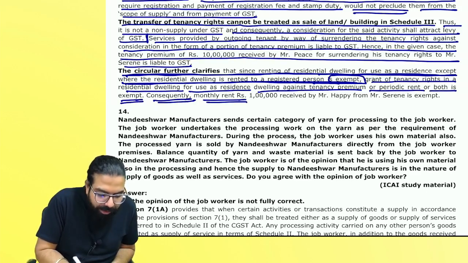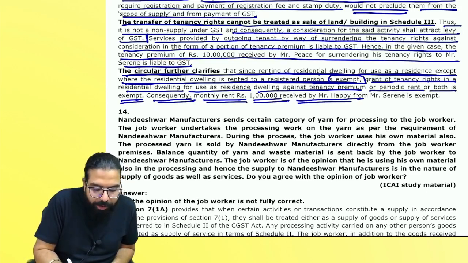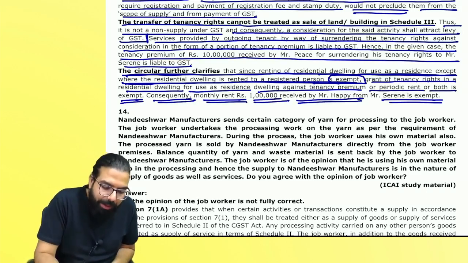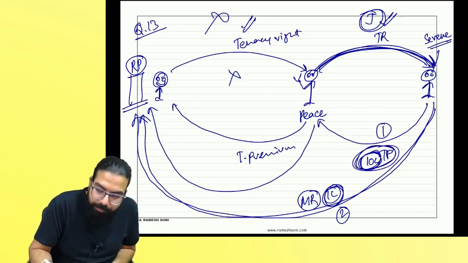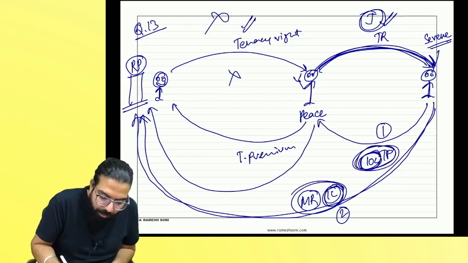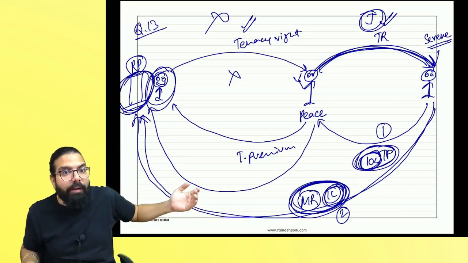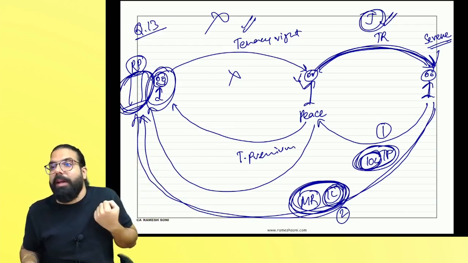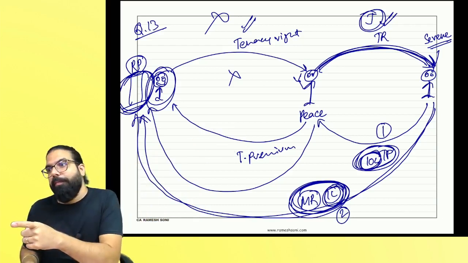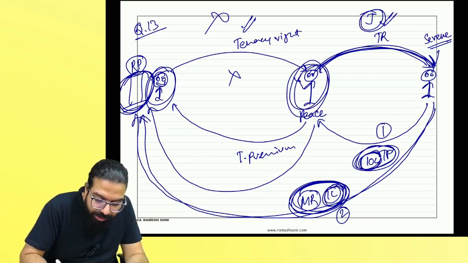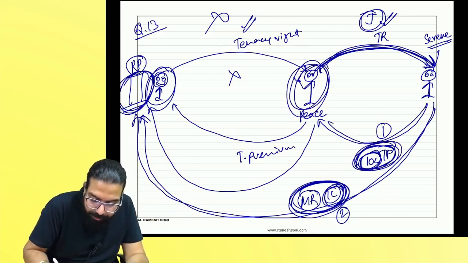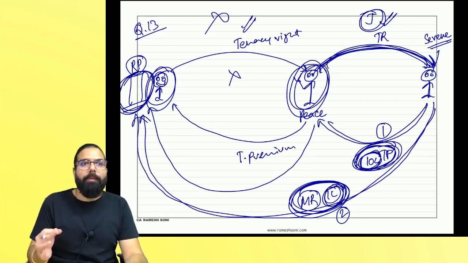Consequently, monthly rent of 1 lakh will be what, everyone? Exempt. But tell me one thing, is tenancy premium exempt? No. Monthly rent, everyone? Because this person is going ahead. If this person gives tenancy right or receives monthly rent, then it is exempted. But when this person goes ahead and sells it further, that is liable to GST. Is my point clear to all?